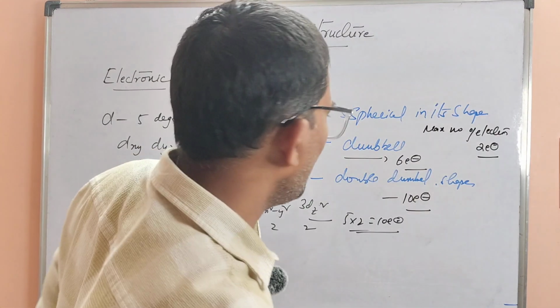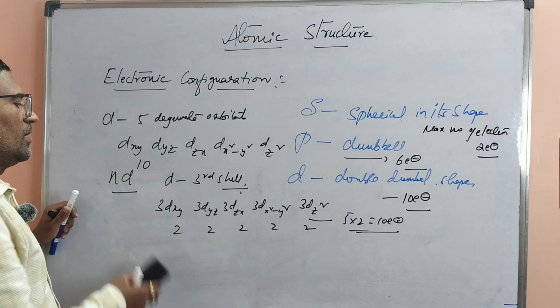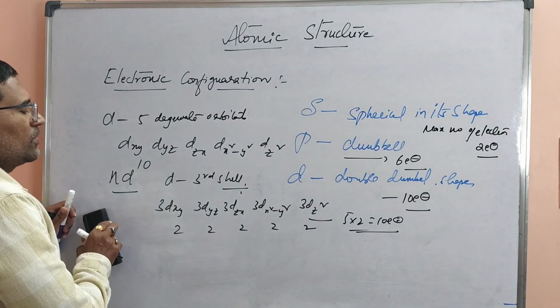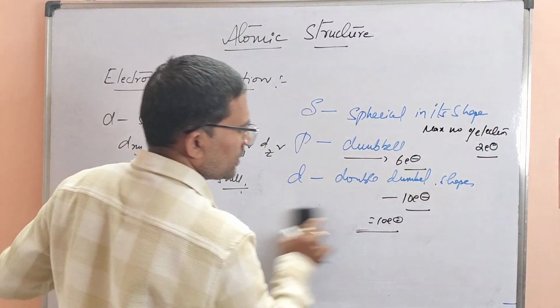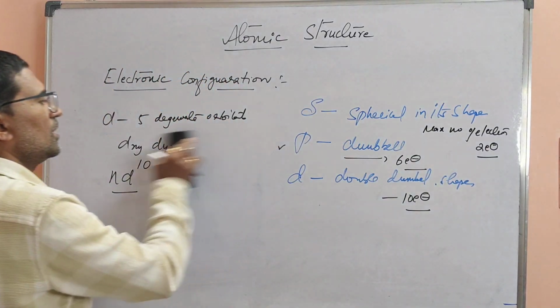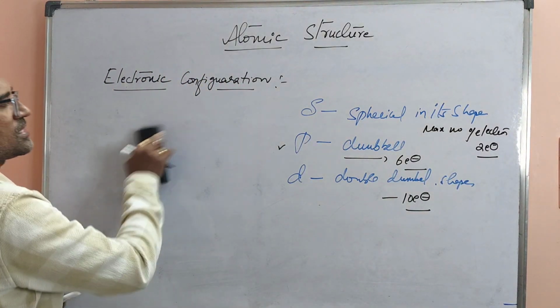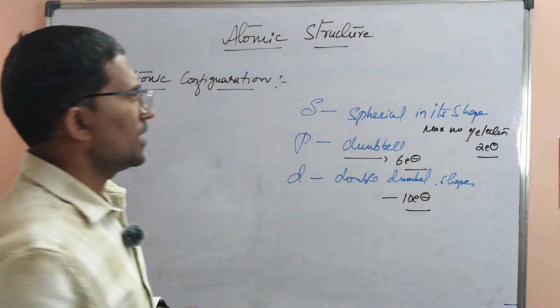Next, we even have f orbital and so on may come. But primarily we are going to study degenerate orbitals, which are only for p and d orbitals. So there are no degenerate orbitals for s orbital, only one type, and the maximum number of electrons is 2. I told you as it is.